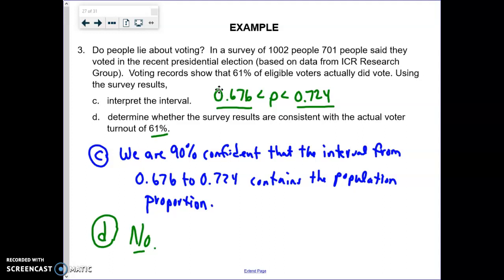So do people lie about voting? In this case, they are. We got a group of people from the survey, and it seems like some of them said they voted and they actually didn't, because the actual voter turnout was 61%, but our interval is above that. It doesn't contain 61%. So more people are saying they voted than actually did.